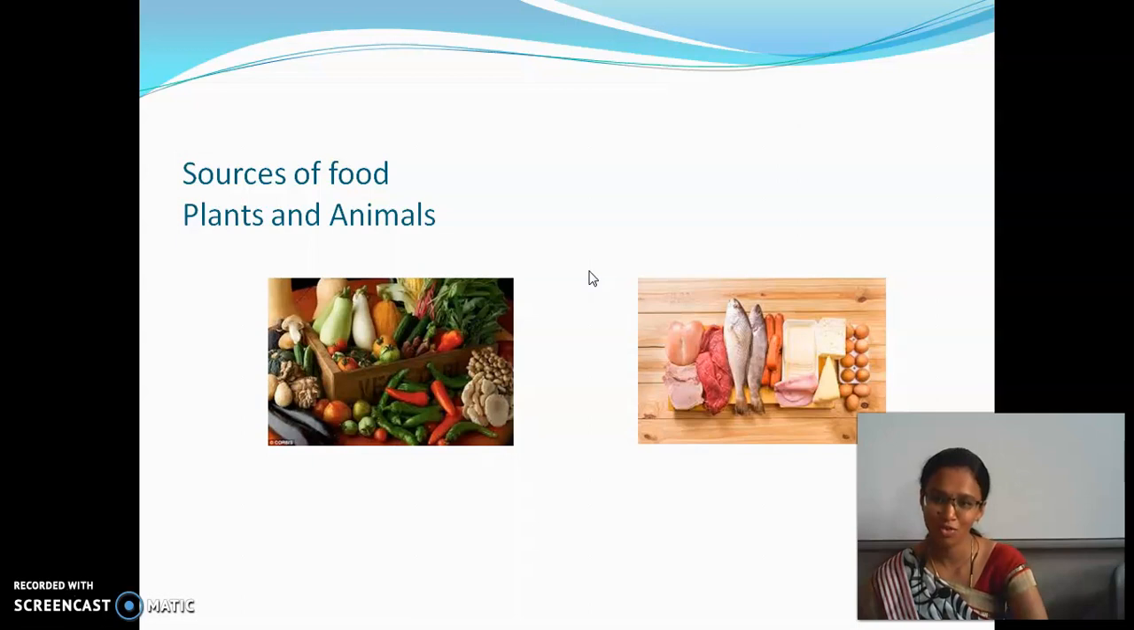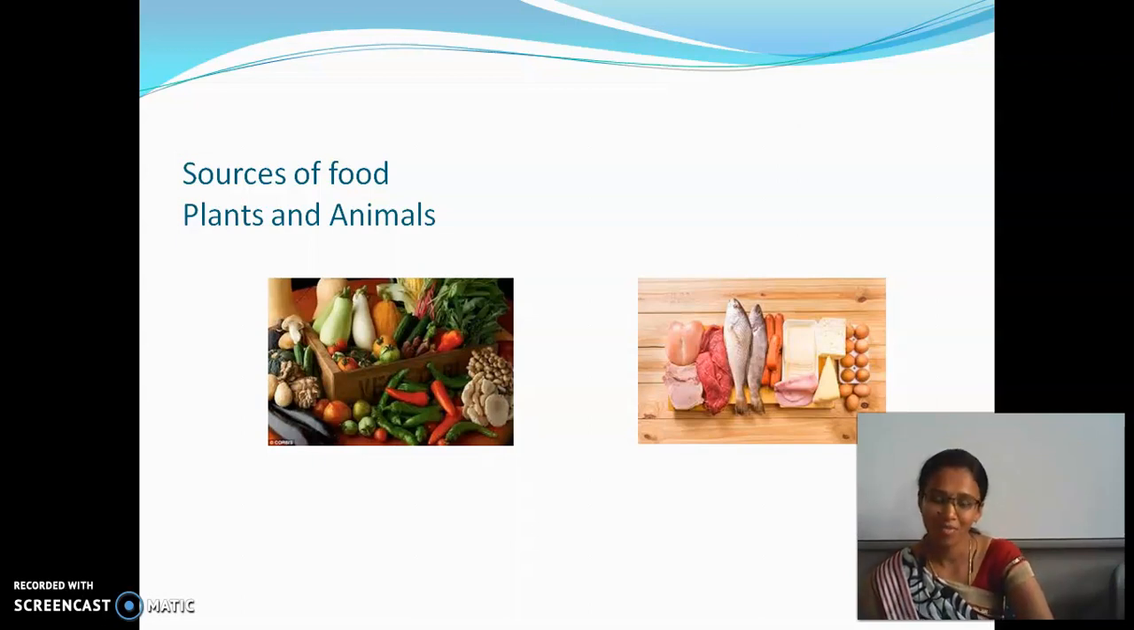The sources of food are plants and animals. What are the sources of food? The sources of food are plants and animals. What are the plant sources? Give me some examples. Yes, there are plenty of examples: vegetables, fruits, cereals, pulses, etc.